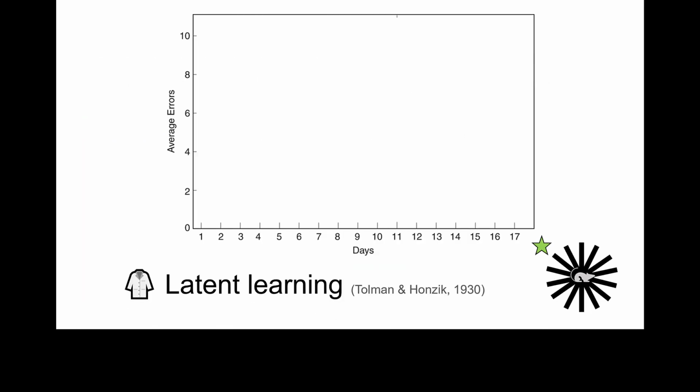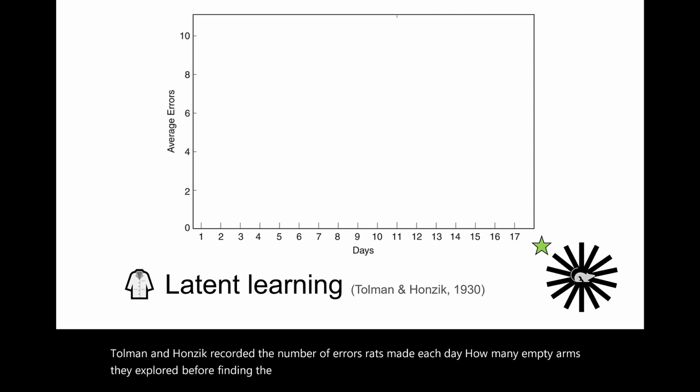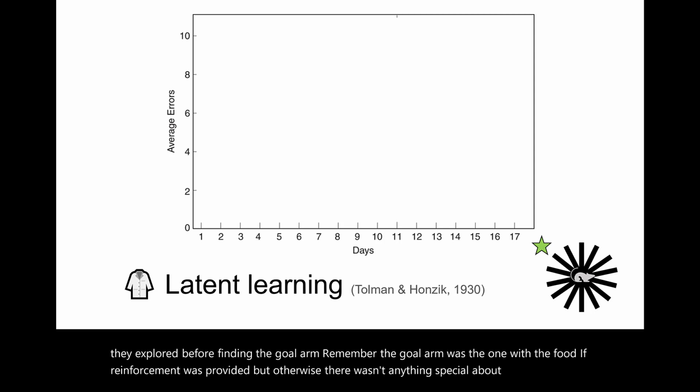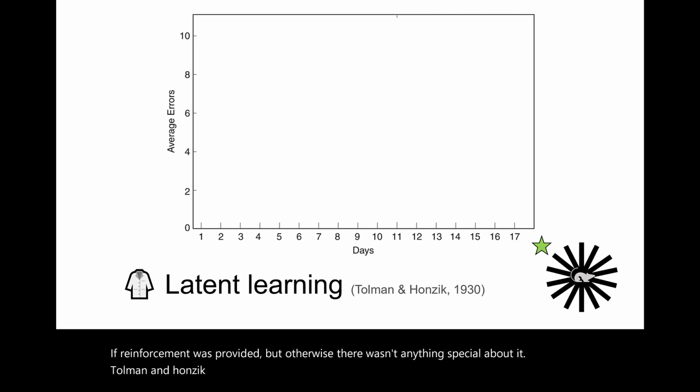Tolman and Hanzig recorded the number of errors rats made each day, how many empty arms they explored before finding the goal arm. Remember, the goal arm was the one with the food if reinforcement was provided, but otherwise there wasn't anything special about it. Tolman and Hanzig graphed the average errors per day for each group.